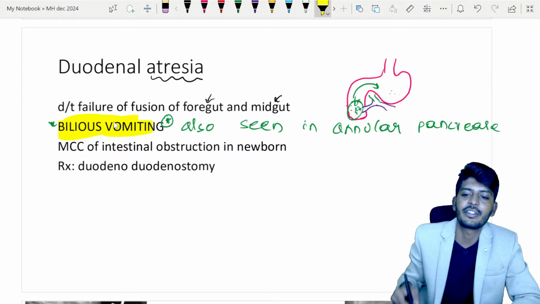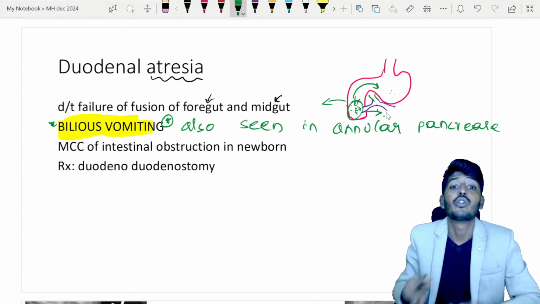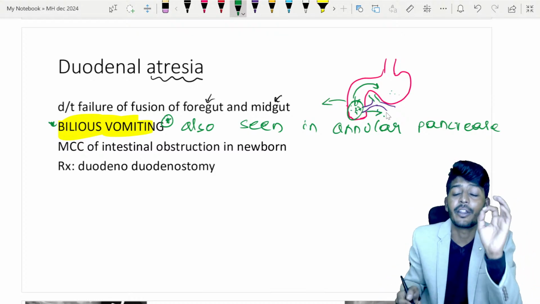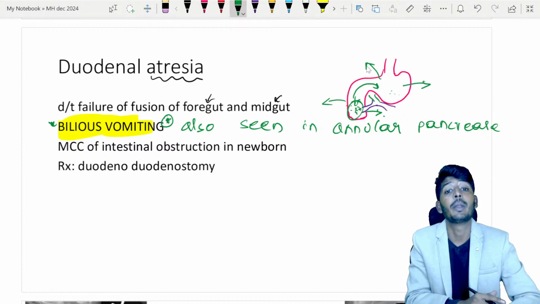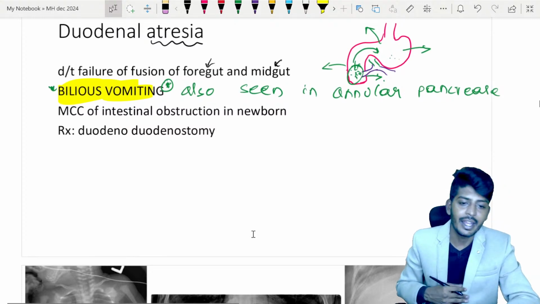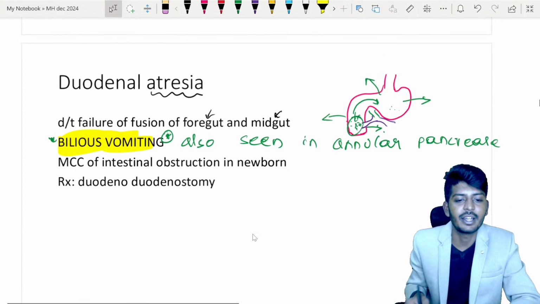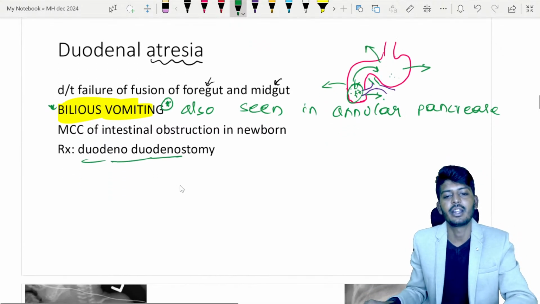So when the obstruction is there, now what will happen? This duodenum will start to become enlarged. So one bubble will get enlarged because of the duodenum, and the stomach will also get enlarged. So that will create one more bubble, creating which one? Double bubble sign, as already told. Yes, double bubble sign. So now what is the treatment? Duodenostomy. It is the most common intestinal obstruction in the newborn.